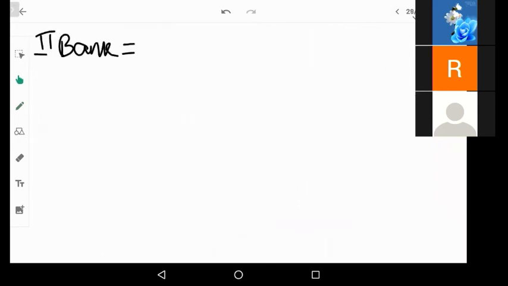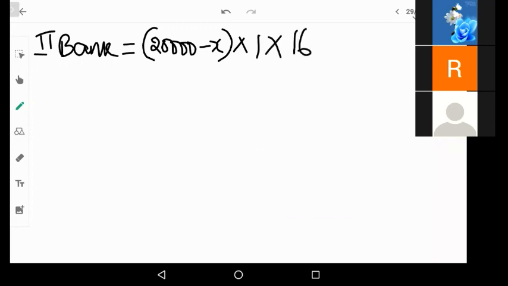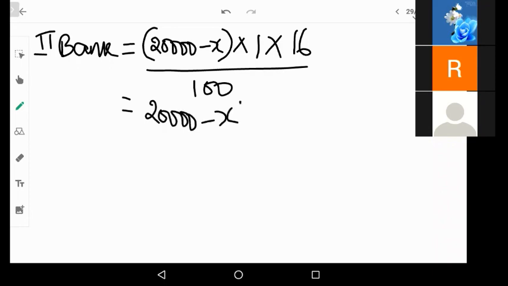So for the second bank, the principal is 20,000 minus X. Time is the same, 1 year, and interest is 16% per annum divided by 100. Now let us do the simplification. Now here you will have 20,000 minus X into 1 into 16, divided by 100.